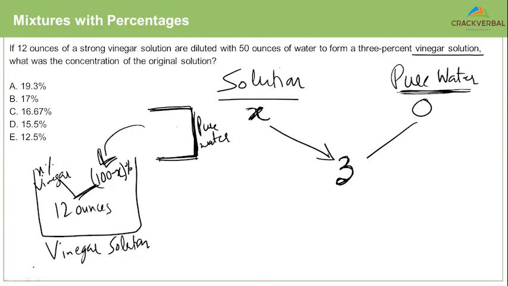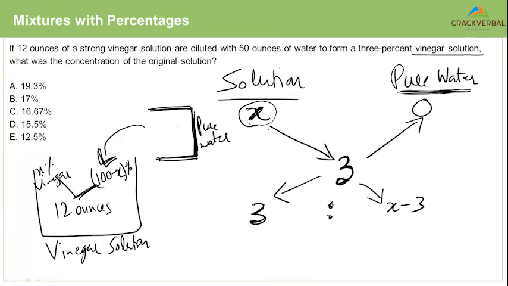So in mixtures, you're always looking to mix two components. That's why you have two containers. All right. So in the alligation diagram, we always subtract the middle value from the higher value. Obviously, the higher value here is X because the other value is 0, right? So this will become X minus 3. We always subtract the lower value from the middle value. That's why the arrow is like this, 3 minus 0, okay? 3 minus 0 will give me 3.